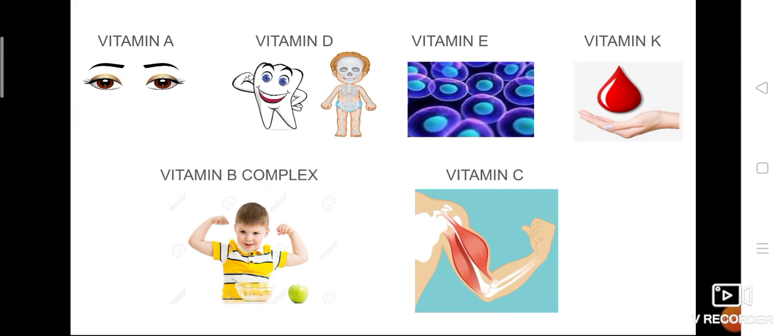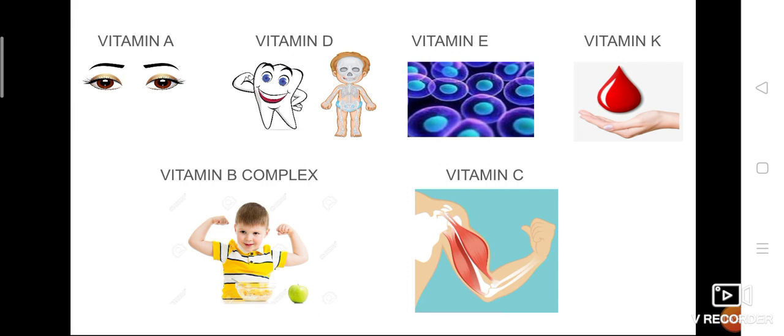Okay, and vitamin C helps in the growth and repair of tissues and helps in maintaining our body. So these are the vitamins which are essential for our body, which are not present in our body. We will get vitamins only from the diet. They are not synthesized or produced in our body. Okay, vitamin A, D, E, K.